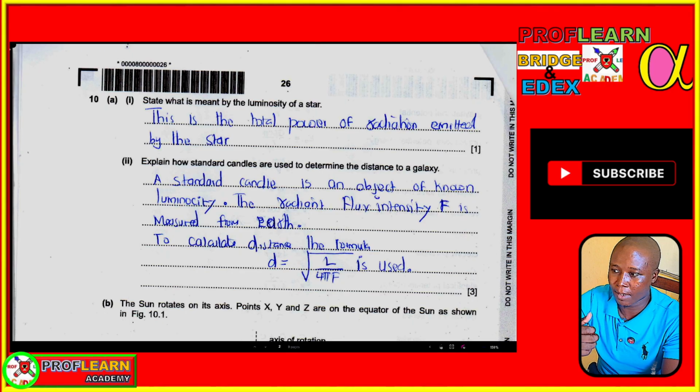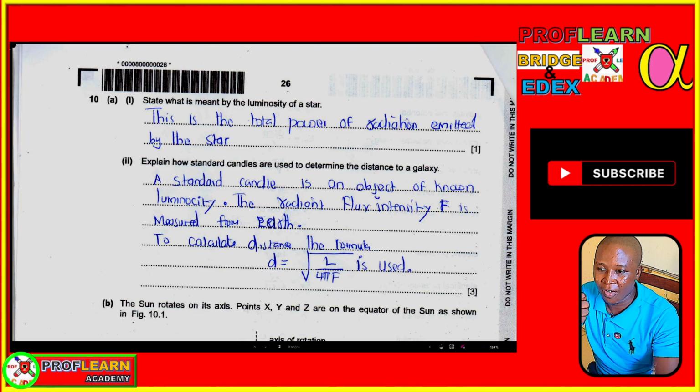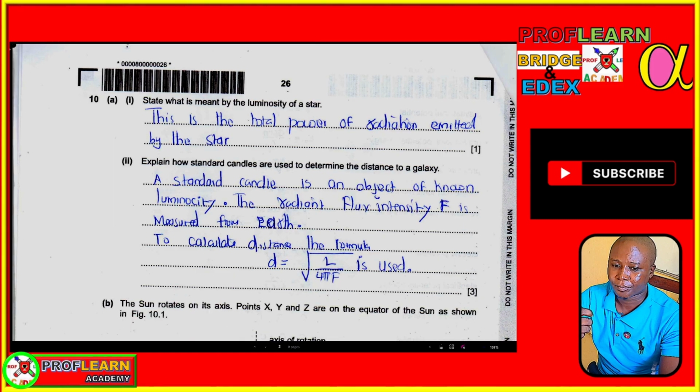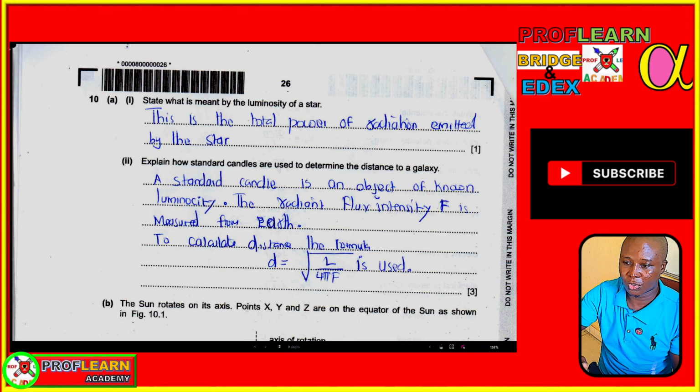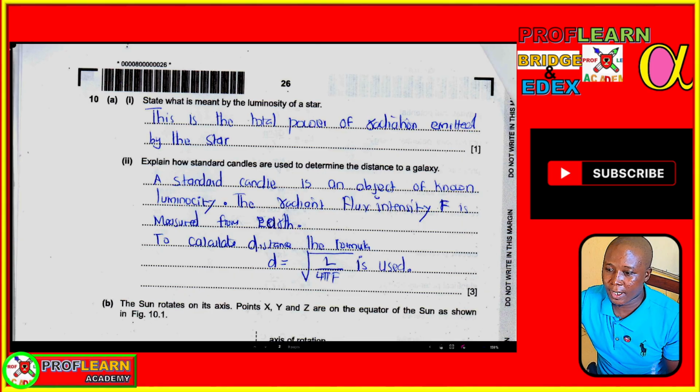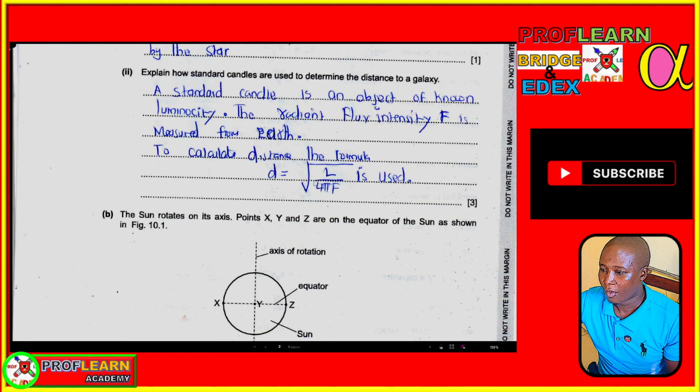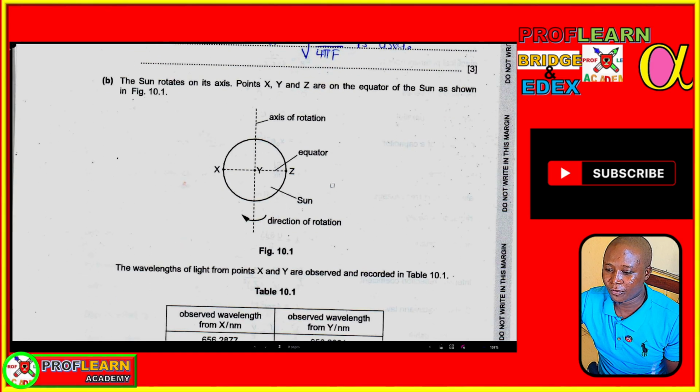It's a quantity that can be measured, but you cannot measure luminosity. What you can measure is radiant flux intensity. Once you have radiant flux intensity and you know the luminosity of the star, you can go ahead and find the distance, and distance is equal to the square root of L over 4 pi F. Okay, right. So once we've done that, let's dive into the next part.